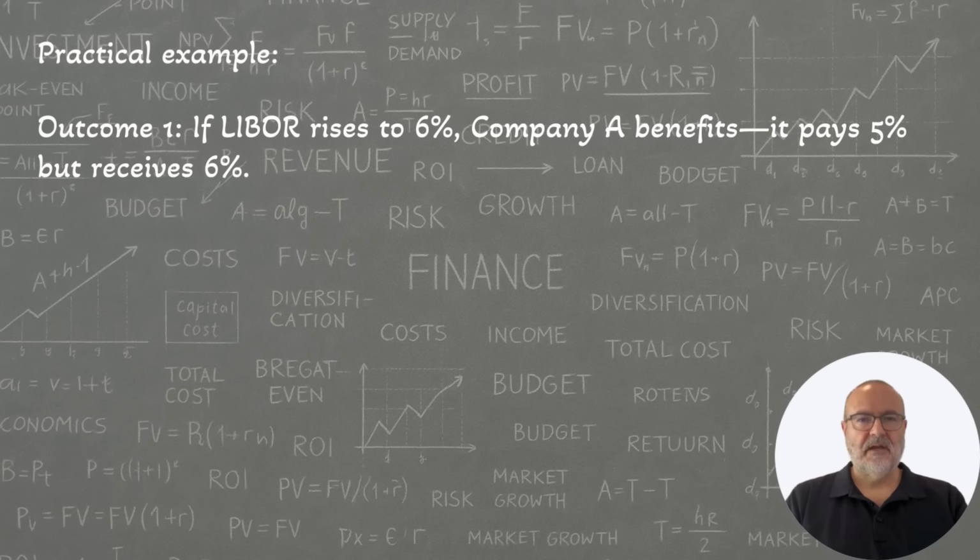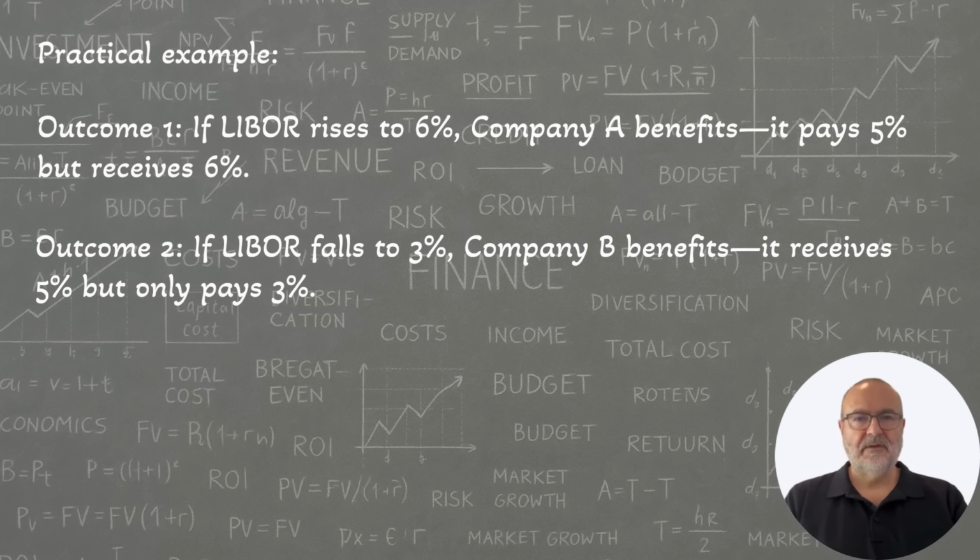Outcome 1. If LIBOR rises to 6%, Company A benefits. It pays 5% but receives 6%. Outcome 2. If LIBOR falls to 3%, Company B benefits. It receives 5% but only pays 3%.